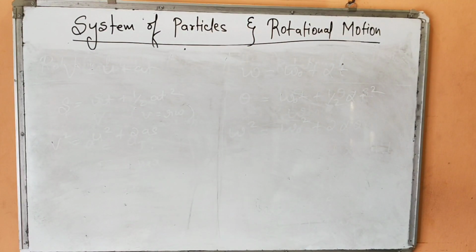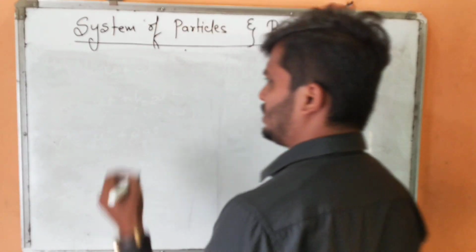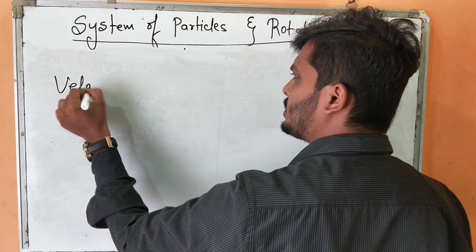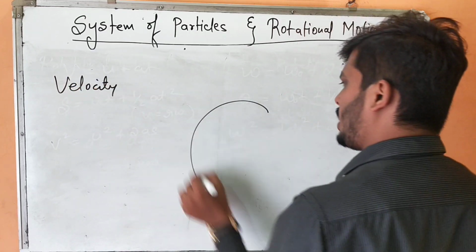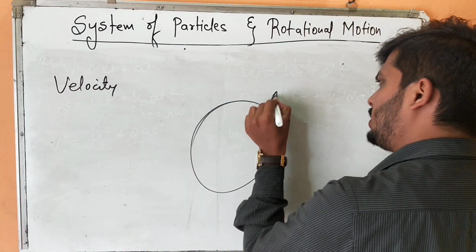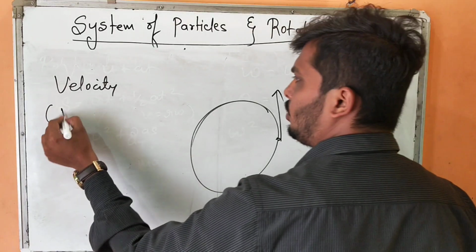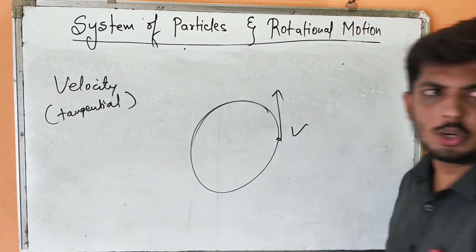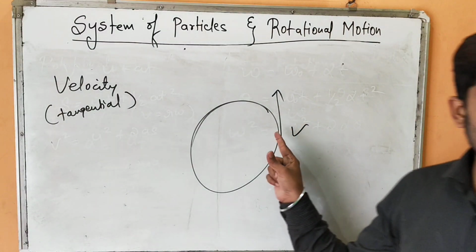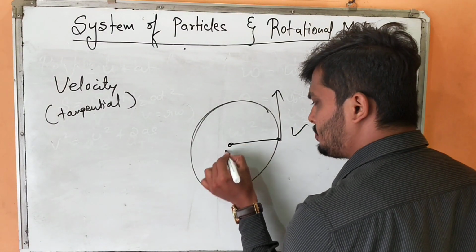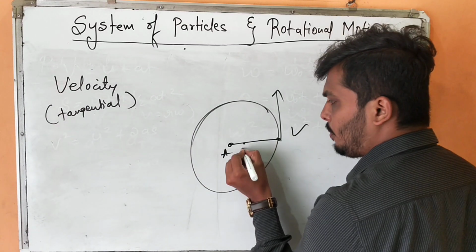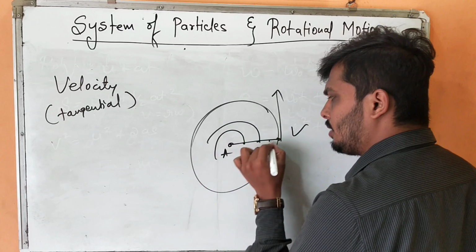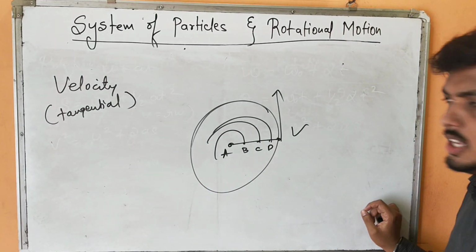So now we'll study a little bit of those terms. Like velocity. If a body is revolving in a circular path, what is the direction of this velocity? It is always tangential to the circle. Yes or no? That is the velocity of a particle. And if it is pivoted at this point A, look at point B, point C, point D. Every particle will travel with a different velocity.